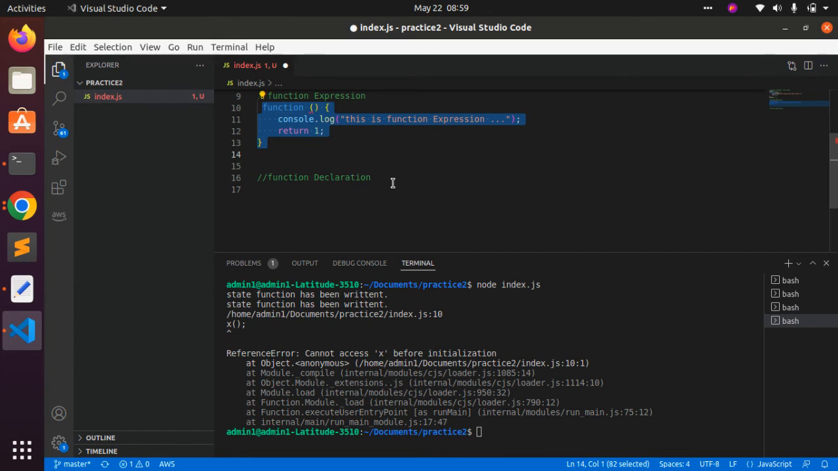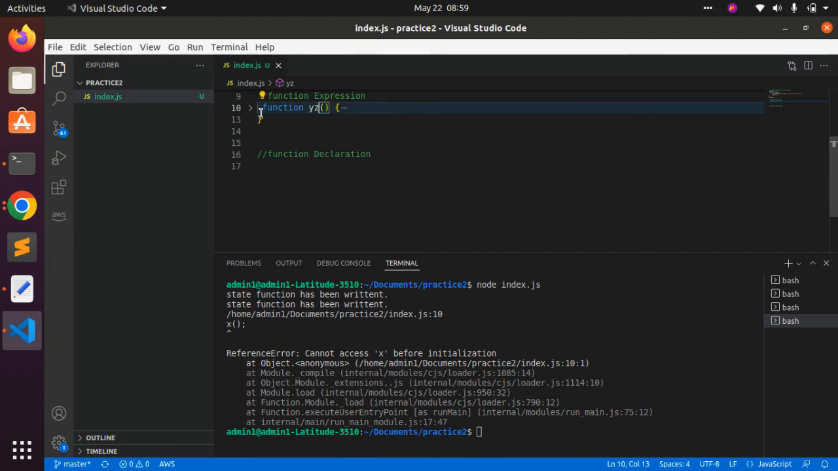An anonymous function is a type of function which does not contain any name. Such a function is called a function expression. So if I write a function with a name, it is a normal function, that is, a named function.